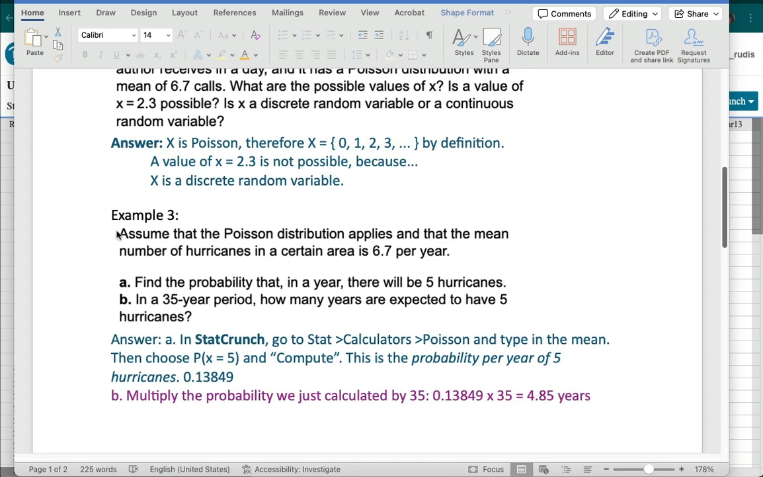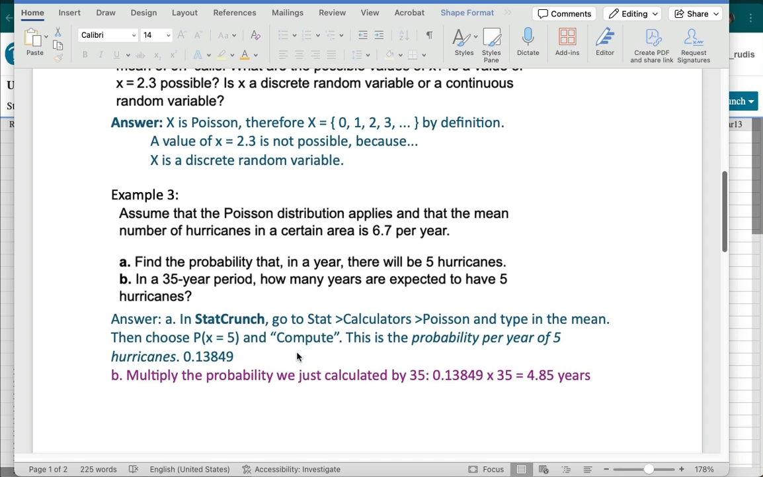as well. So example 3 says, assume that the Poisson distribution applies and that the mean number of hurricanes in a certain year or a certain area is 6.7 per year. So there's the 6.7 again. And our time interval that we're interested in is per year. And we're confining ourselves to a specific geographic location. Okay? So that's not the interval. The interval is per year, and it's 6.7 hurricanes.